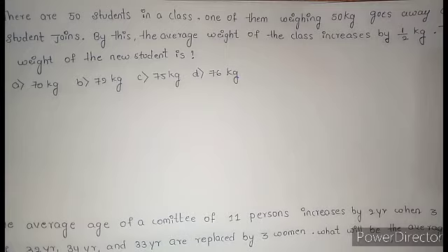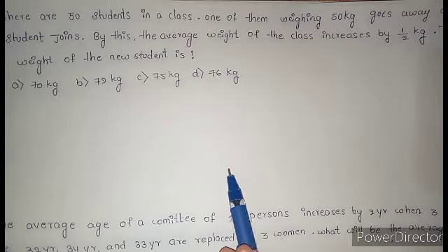Here the question is, there are 50 students. In that 50 students, one student who is weighing 50 kg goes away. Okay. See, 50 different students have different weights, right? So, in that anyone whose weight is 50 kg goes away. In that 50 kg student's place, some other student joins, so that the average weight increases by half kg.